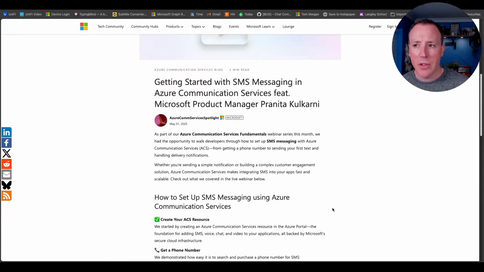If you're new to Azure Communication Services and you know that you want to use it for sending and receiving SMS messages, this is a really, really good place to start. If you're using it for something else, something that maybe isn't SMS, this is also quite good, because you can look at this and then you know what's available, you know what's possible. So I really like the layout and structure of these, and this is a really good one. Azure Communication Services, SMS messaging. Go check it out if you're interested in that.